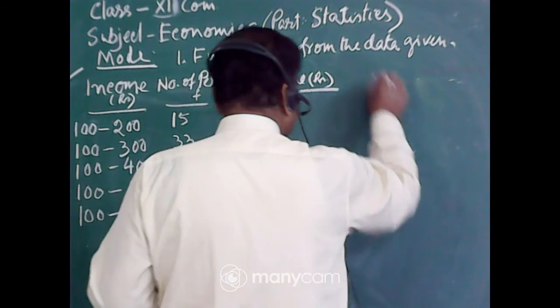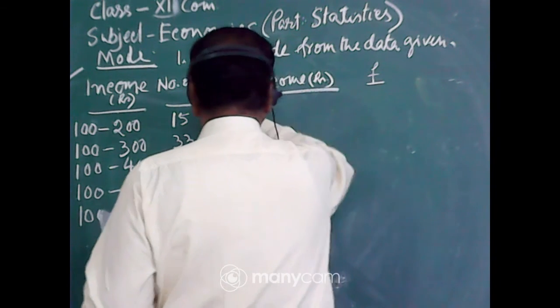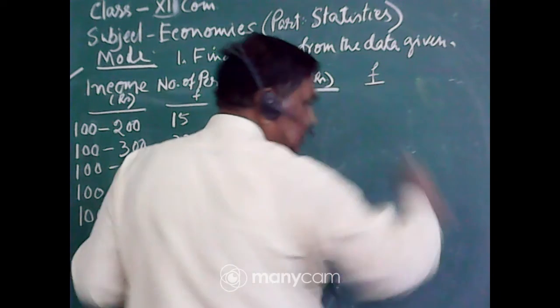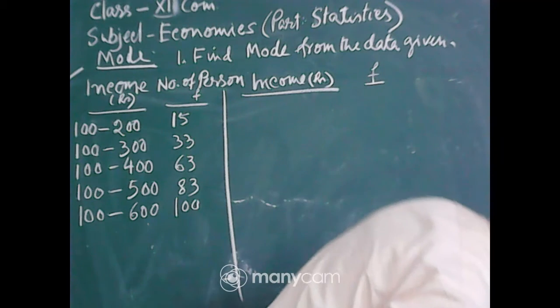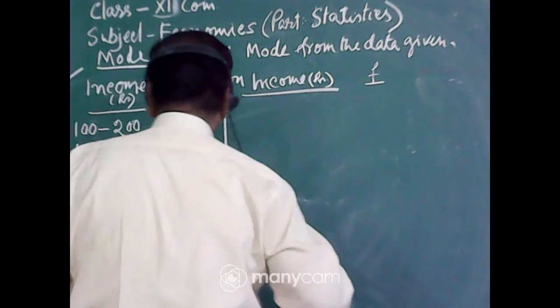And here is frequency. I am not writing the number of persons, I mean frequency. Have you any question? Students, have you any question? No. So